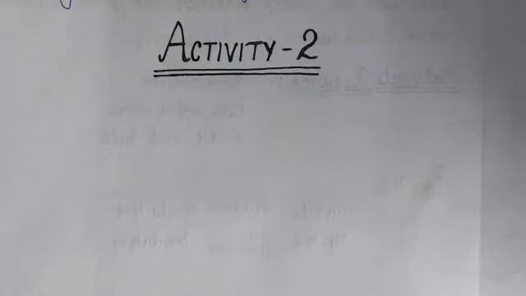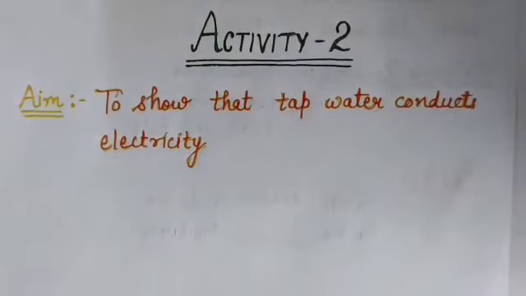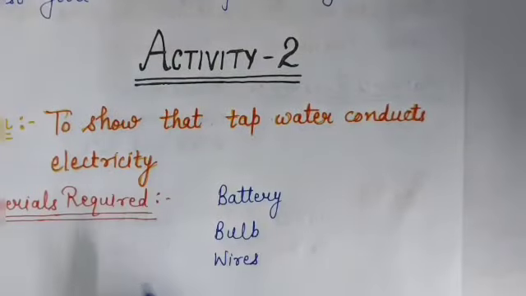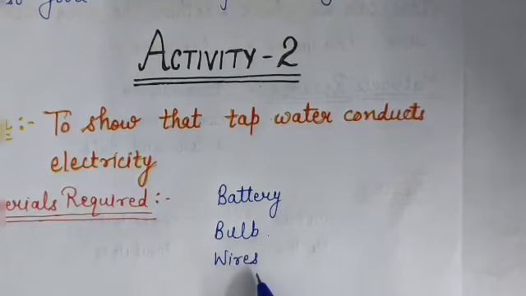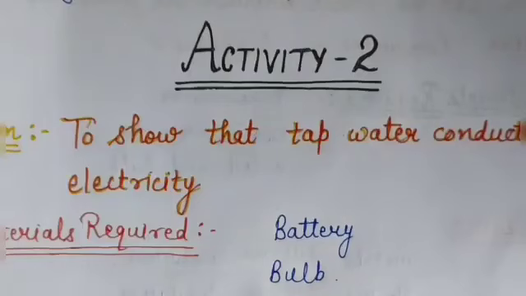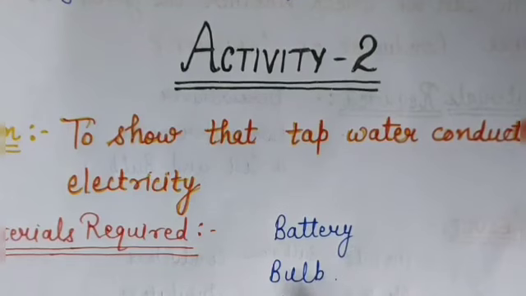So students, now we will do activity number 2 to show that tap water conducts electricity. The aim of our activity is to show that tap water conducts electricity. The materials required are a battery, bulb and wires. Means take a battery, bulb and some wires and make an electric circuit.